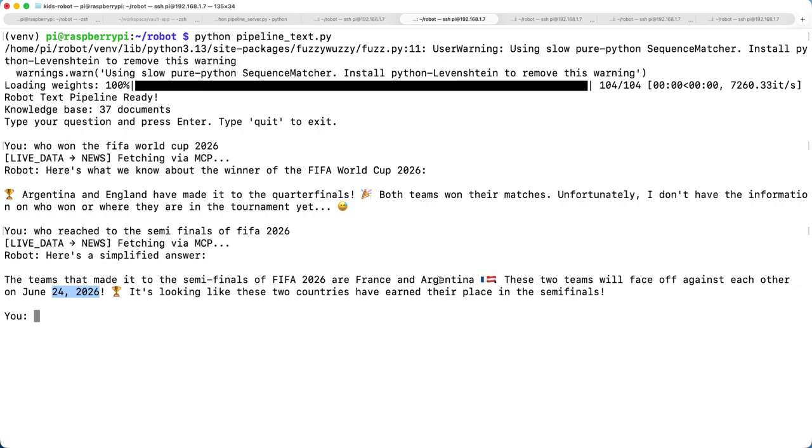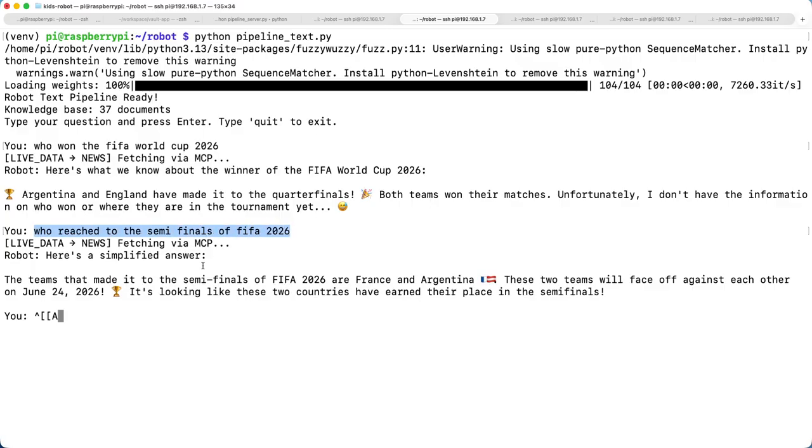That is correct. But we don't know whether they are going to face each other, because as far as we know, Argentina is not going to face France. It is going to face a different team. So definitely, as you can see, this is the data hallucination which the model is creating by itself. So how do we solve these problems? This is pretty normal in RAG, or even in the AI world. The data is hallucinating.